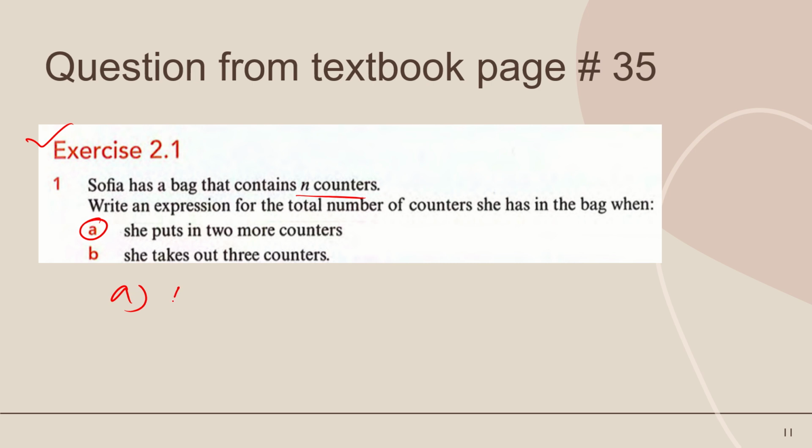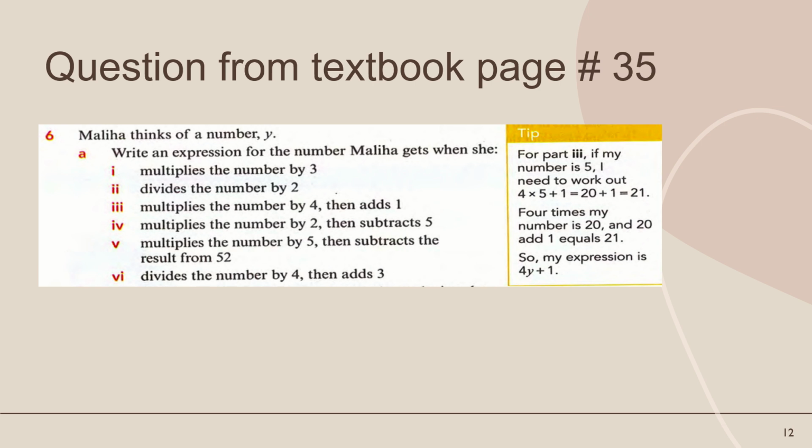Let's suppose the number of counters is n, so she puts in 2 more counters, which means to add something, n plus 2. Part B: she takes out 3 counters. Takes out means subtract, so n minus 3. So this is some questions about algebraic expressions.